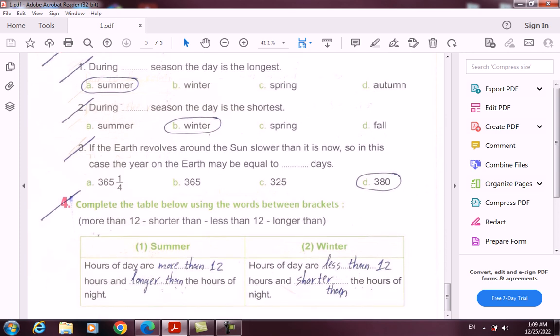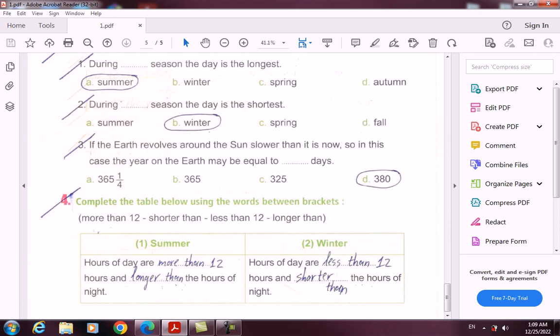3. Choose the correct answer. 1. During summer season, the day is the longest. Of course, it's the longest. 2. During winter season, the day is the shortest. 3. If the Earth revolves around the Sun slower than it is now, in this case the year on the Earth may be equal to 380 days. This is logical. If the motion is slower, then this means more days. We already revolve in 365 and a quarter days. So what is the number here greater than 365 and a quarter? It's 380. So the answer is 380.